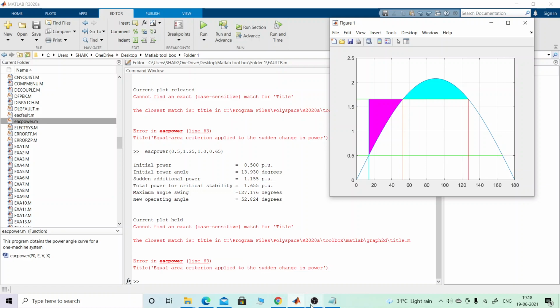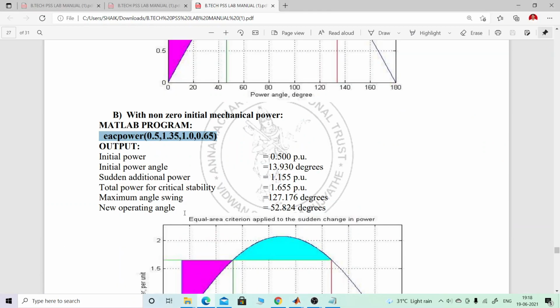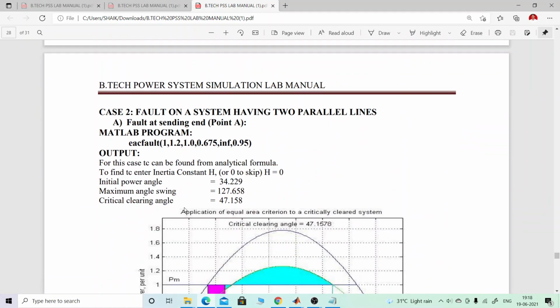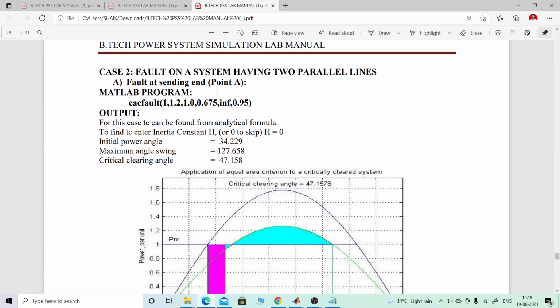And the next one is the concept of the fault on the system having two parallel lines. I will show the format also.